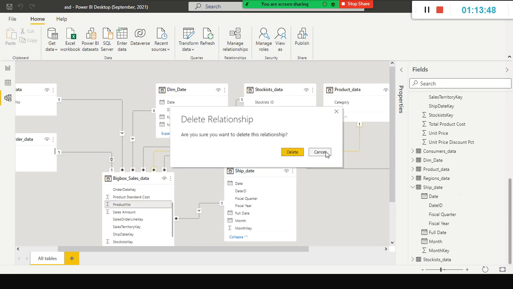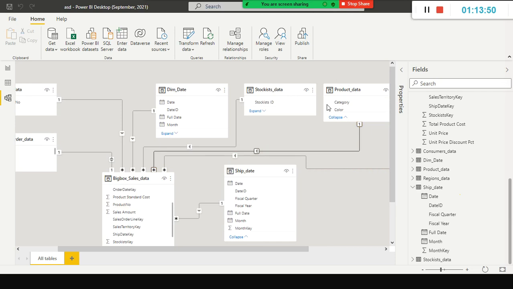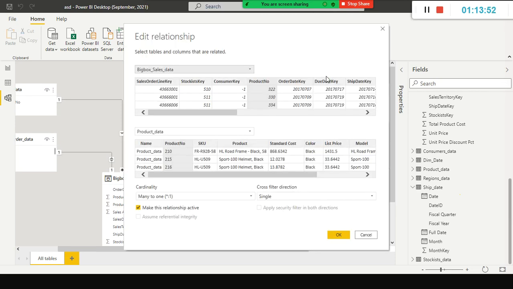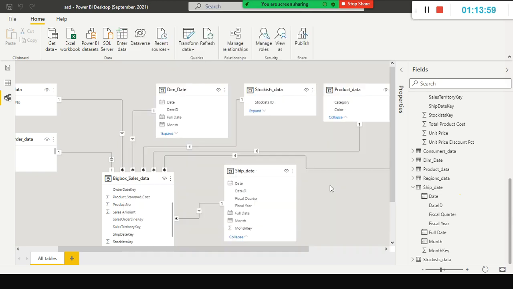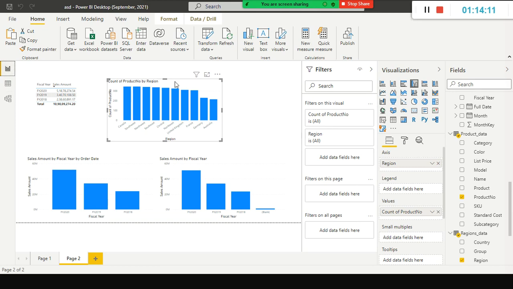If I enable both the cross filter direction, I am going to enable it both. Look here, now it is doing the slicing and dicing correctly.